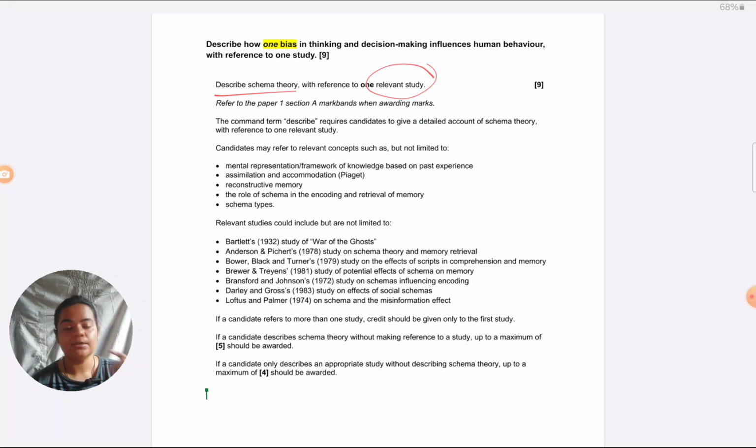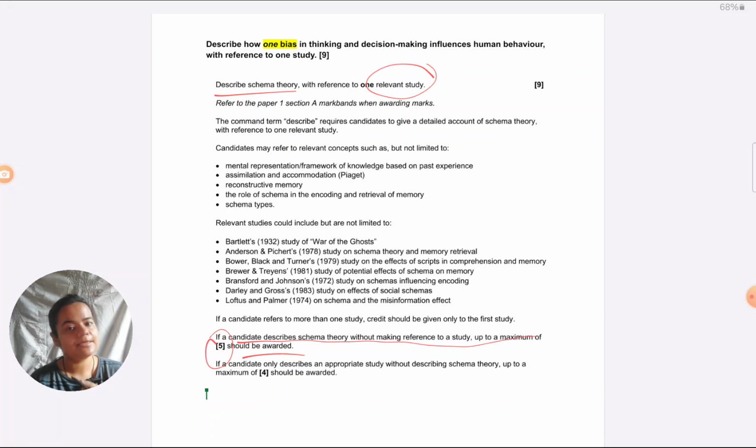Study is only support. Now see how the mark scheme changes. If a candidate describes schema theory without reference to a study, give a maximum of 5 marks. Now you can see in the first case, if you were not writing a study, you're getting only 3 marks maximum. Now if you don't write a study, you can get 5 marks maximum on the answer. So there the study was worth 6 marks.